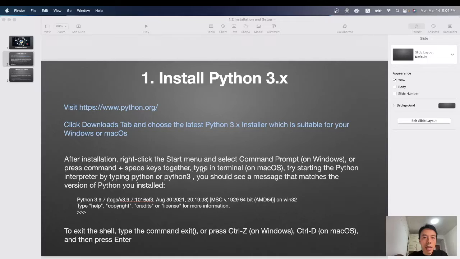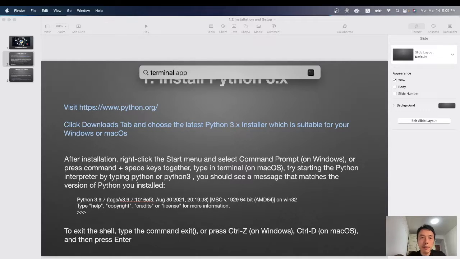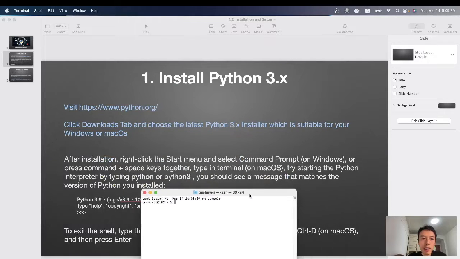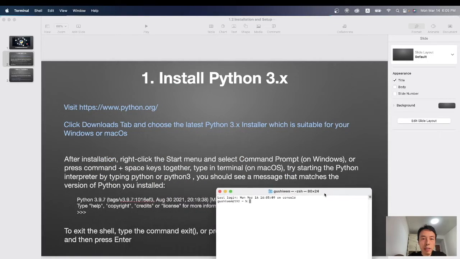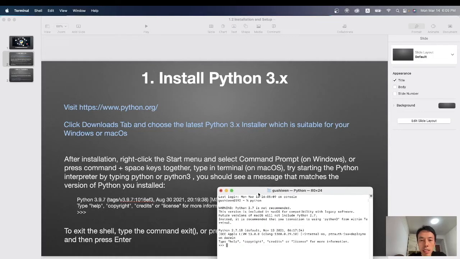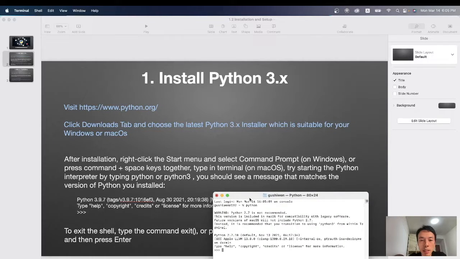right-click the Start menu and select Command Prompt. This is for Windows. Or press Command and Space together, okay? And type in terminal. Okay, try starting the Python interpreter by typing python or python3. Python, okay, Python 2.7. This is a built-in version for Mac OS. We just installed Python 3, so this is not the Python version we need.